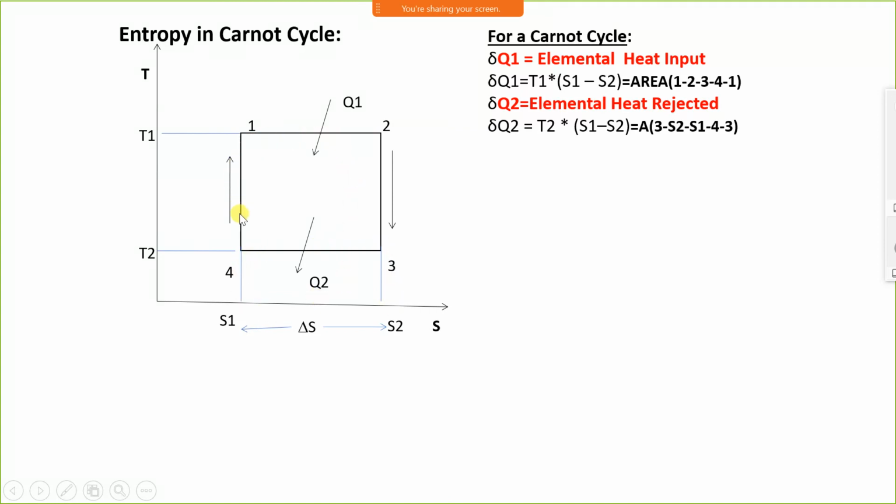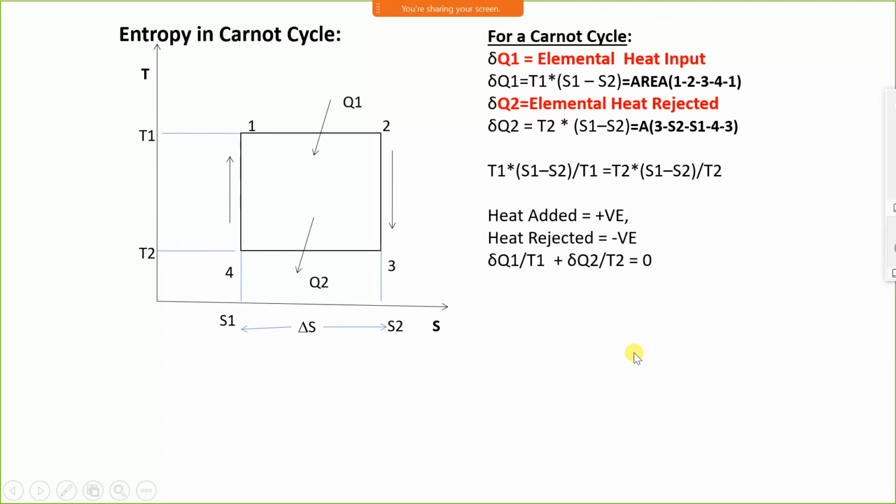If we subtract this portion from the total area, we will get the heat transfer. Therefore T1 into S1 minus S2 upon T1 is equal to T2 into S1 minus S2 upon T2. This is entropy, the change in entropy, delta S. Heat added is always written as positive, and heat rejected is written as negative.